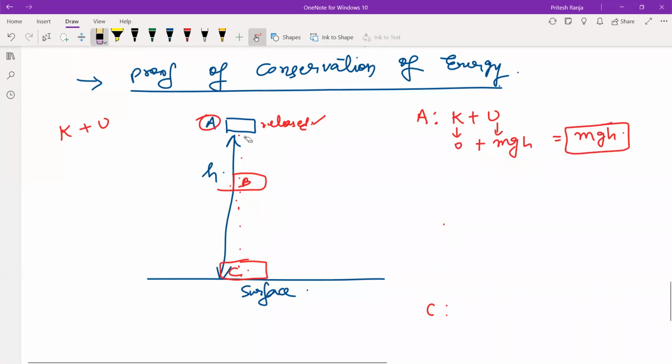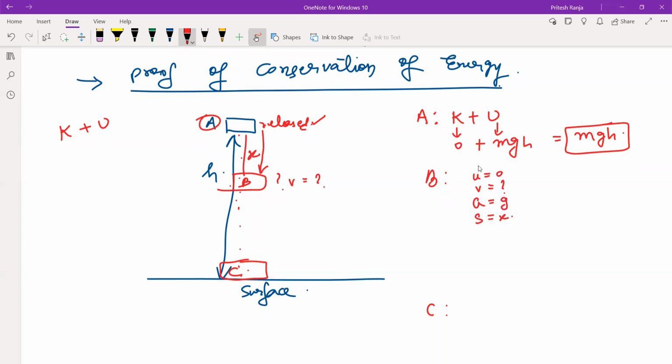Now let us find out at B. At B, here we do not know the speed. So let us say it descended down by distance x, right? Now we can find out its speed because this is the direction of motion. So from A to B, as the object goes, initial velocity is 0, final velocity we need, acceleration is g, and displacement is x. So we can use v square minus u square equals 2as. So v square will be 2gx.